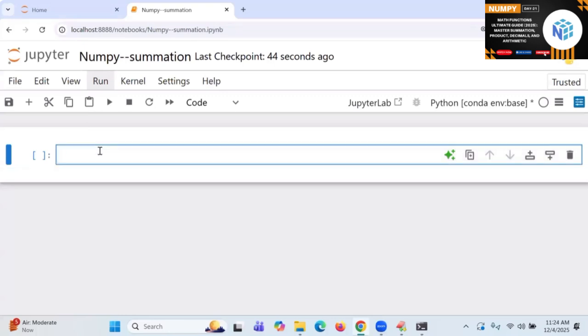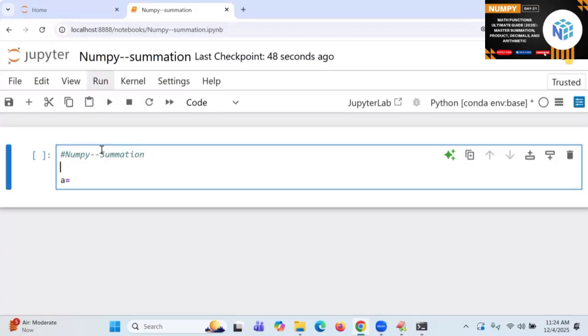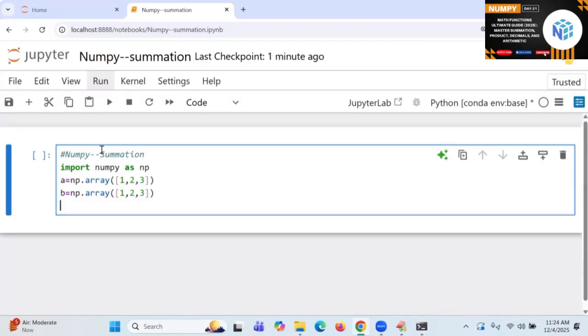So let's go to this place. I'll take the data. First of all, import NumPy as np. A is equal to np.array of 1, 2, 3. Next, B is equal to np.array of, I'm taking one more, 1, 2, 3. Try to follow.